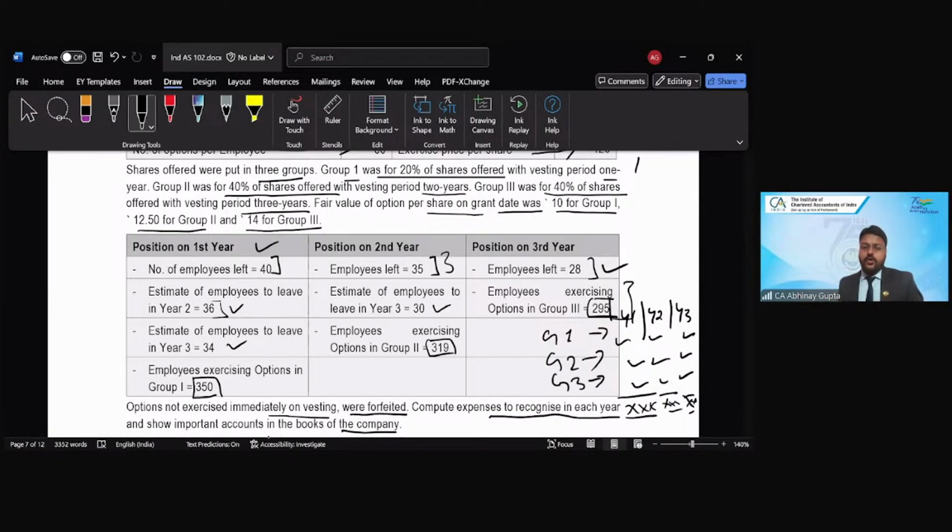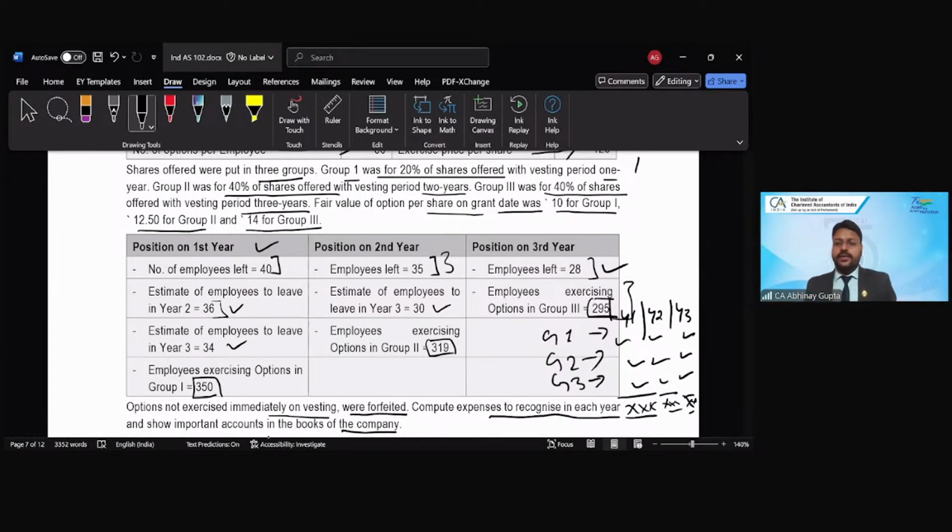So how you need to proceed on these types of graded options, generally we refer to this structure of ESOP as a graded option, where the vesting is happening in a graded manner. Graded manner means a few of the options are being vested in year 1, a few are vesting in year 2, and a few are vesting in year 3, right?